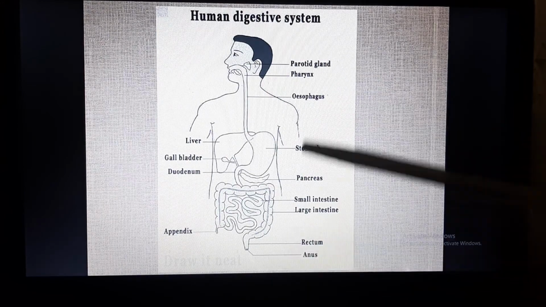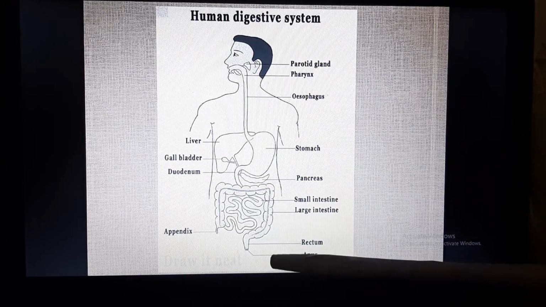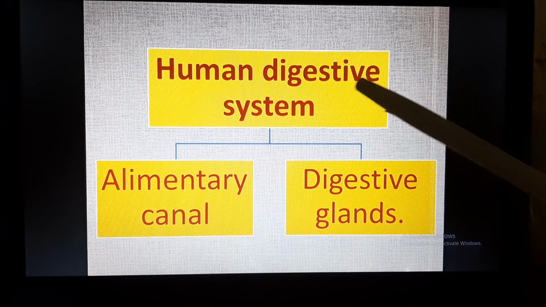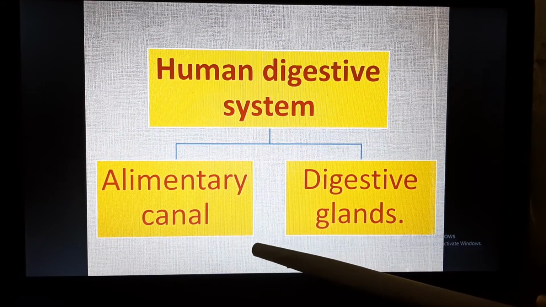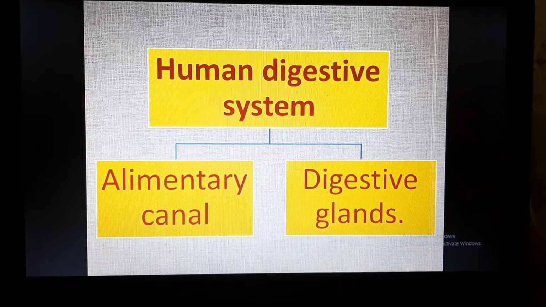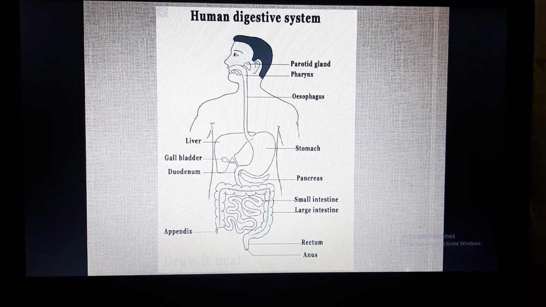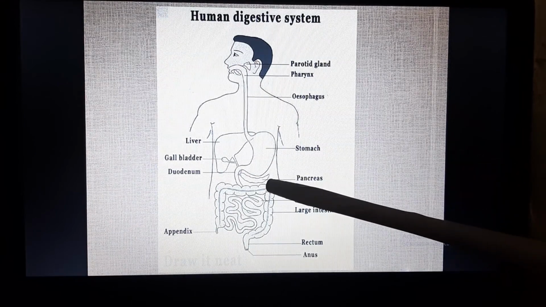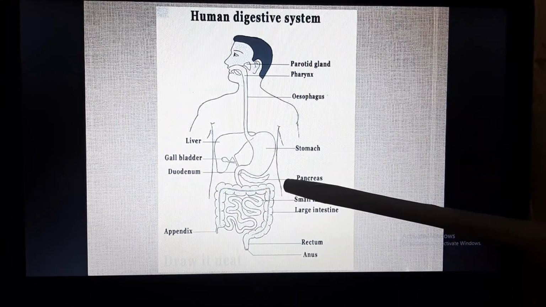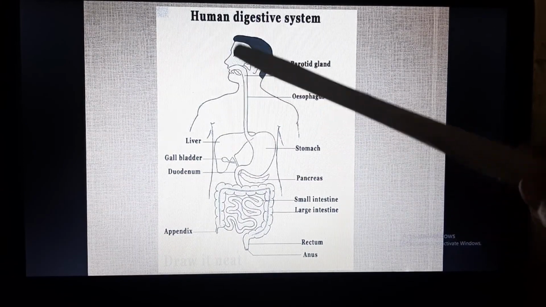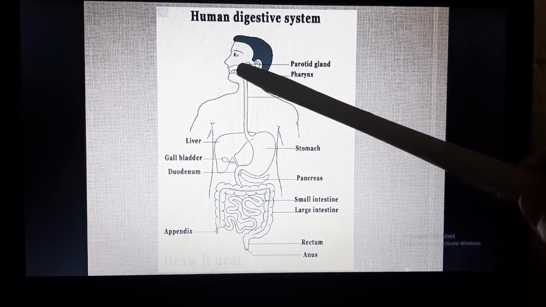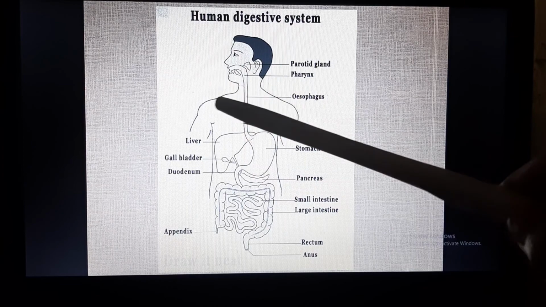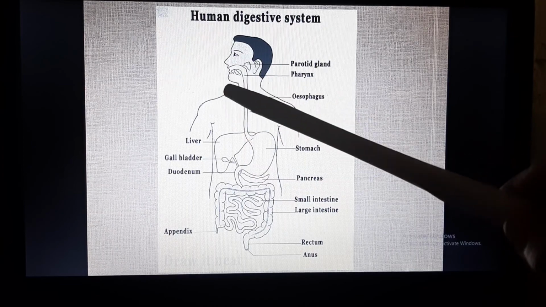So what is this? This is the alimentary canal, what I have explained right now. In our previous slide, we had studied that the human digestive system consists of the alimentary canal. Now I will tell you what the digestive glands are. First is the liver, second is the pancreas, and third are the salivary glands, which are present in the buccal cavity. Salivary glands produce saliva, and the saliva makes the digestion of the food easier.